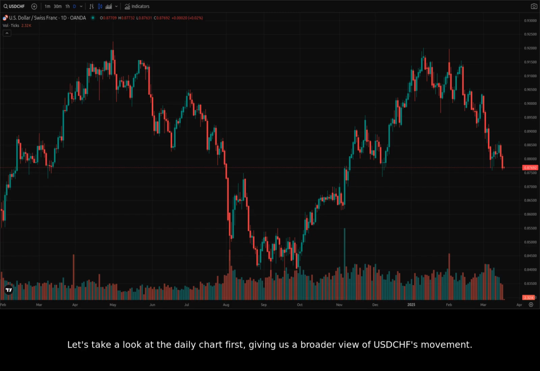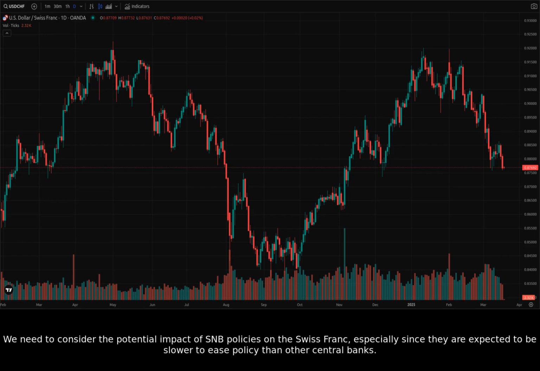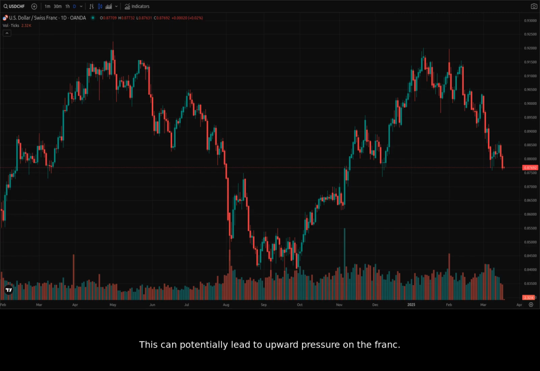Let's take a look at the daily chart first, giving us a broader view of USDCHF's movement. Zooming in on the last several months, we observe a period of consolidation followed by a recent dip. We need to consider the potential impact of SNB policies on the Swiss franc, especially since they are expected to be slower to ease policy than other central banks. This can potentially lead to upward pressure on the franc.